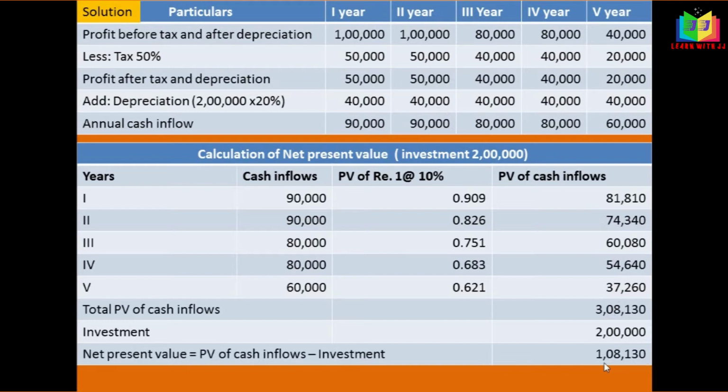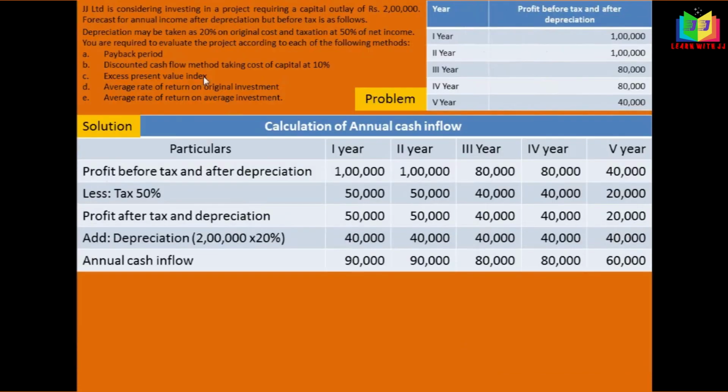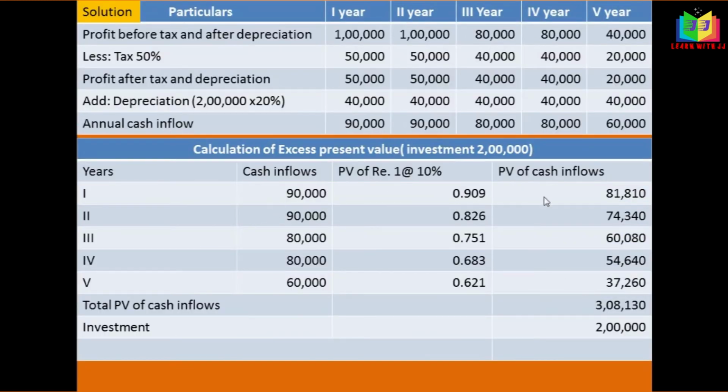1,08,130 is the net present value of this proposal. Okay, and the next question, excess present value. The same way we have to do it here. Whatever we did for the net present value calculation, we have to do it here. First, the annual cash inflow and the present value of your annual cash inflow and the investment. I have written everything. Whatever we did for the net present value, I just copied and put it here, because only the formula changes.